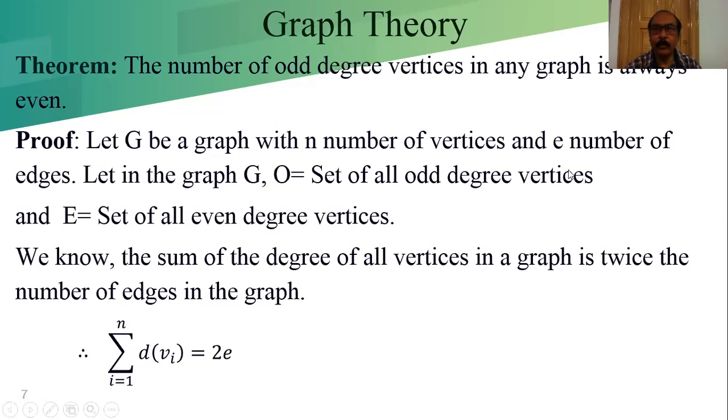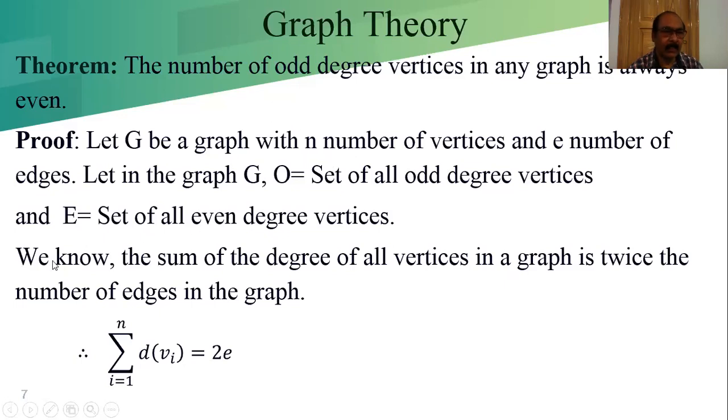Now we are going to prove it. Let G be a graph with n number of vertices and e number of edges. That means in the graph G, we have n vertices and e edges. Let O denote the set of all the odd degree vertices, and E denote the set of all the even degree vertices.